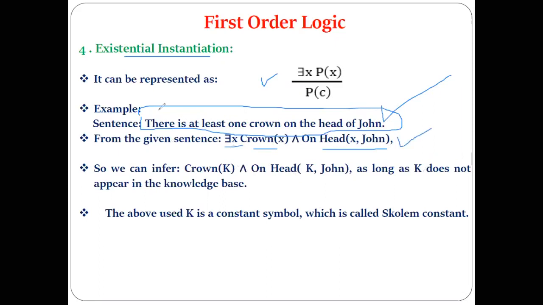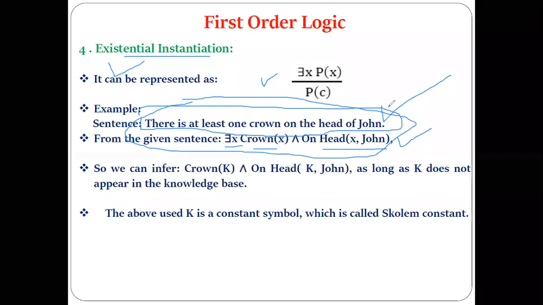Now from this part, what will we get according to the rule of existential elimination or existential instantiation? What can we infer from this? If this information is given, we can obtain this information.